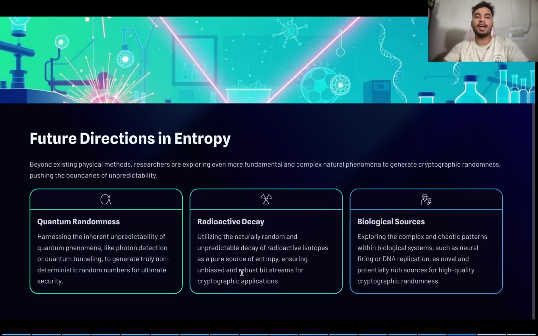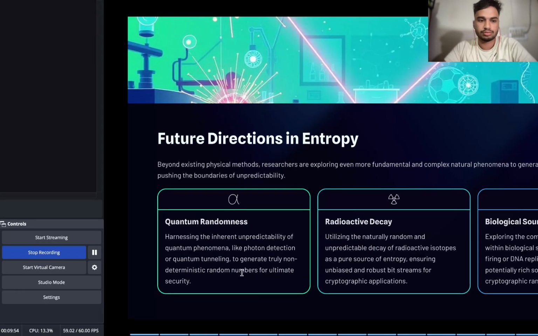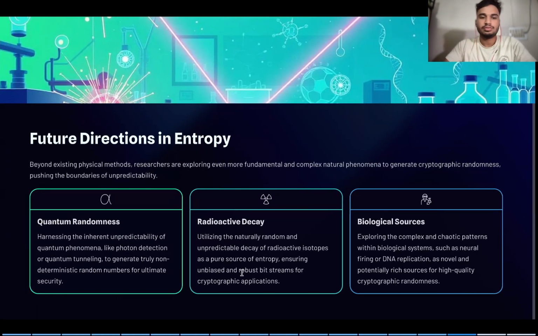Okay, where can these entropies be used, or what kind of entropy can be used in the future? The main entropy we can use is quantum randomness. What is quantum randomness? Looking into the quantum sizes, we may see the movements of electrons and protons. So when we look into the nuclei, the protons keep on moving. These movements can be used to produce truly random numbers